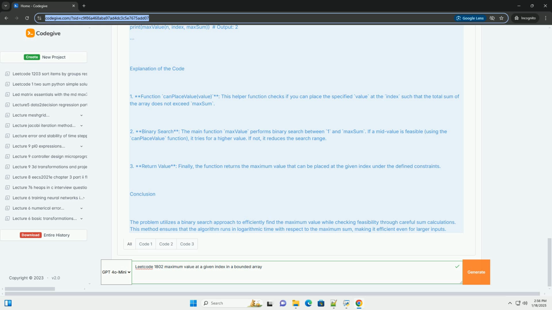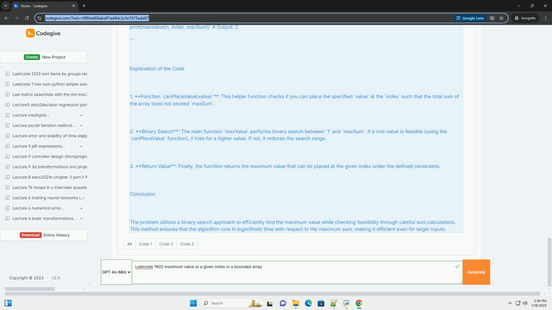Two, check feasibility. For a mid-value during the binary search, you need a function to check whether it is possible to achieve this mid-value while satisfying the constraints. This involves calculating the total sum of the array formed by the value at index and its neighbors. Three, sum calculation. You can calculate the sum of the elements on the left and right side of the index based on how far they can go while respecting the constraints defined by the mid-value.